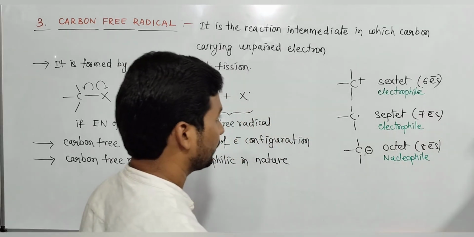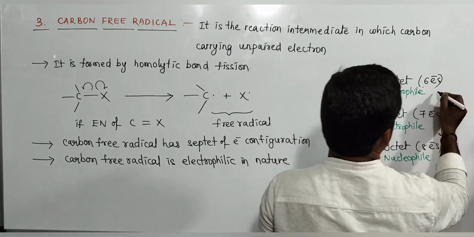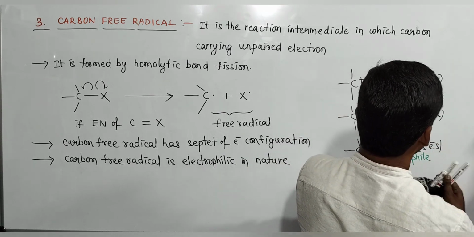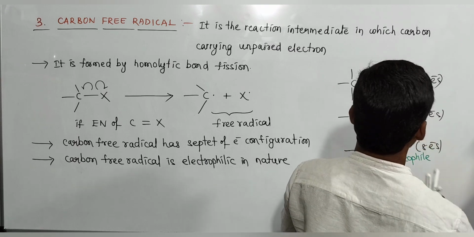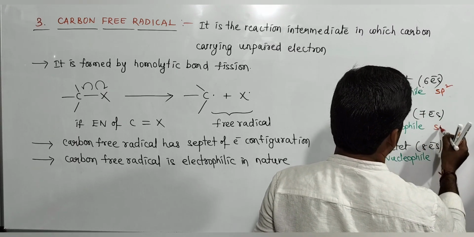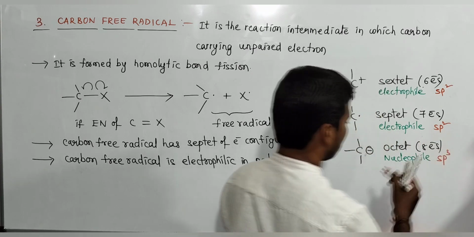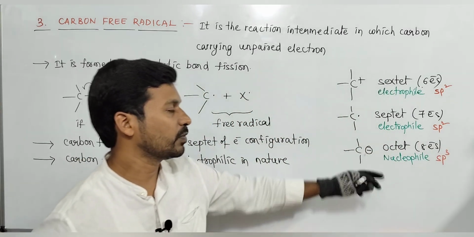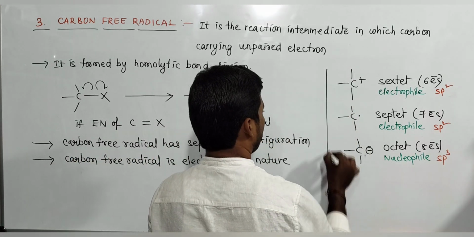Remember that point. So here, carbon hybridization in carbocation is sp2. In carbon free radical, carbon hybridization is sp2. In carbanion, carbon hybridization is sp3. Only in carbanion is the carbon hybridization sp3. This is information you have to remember.